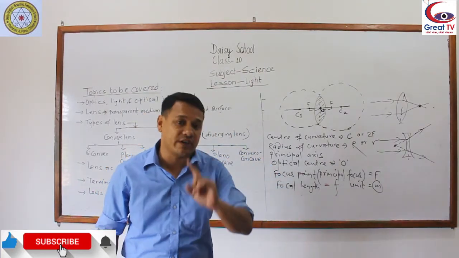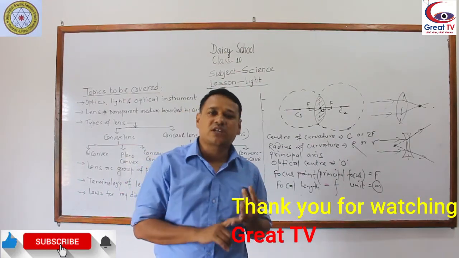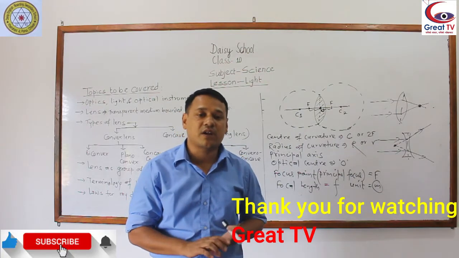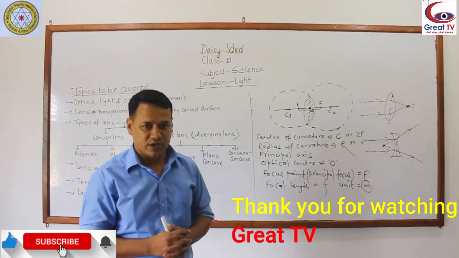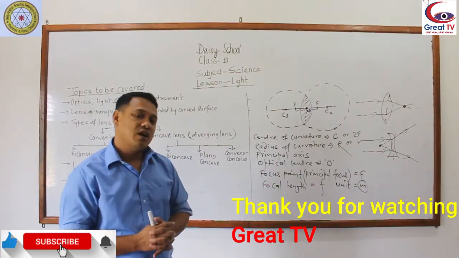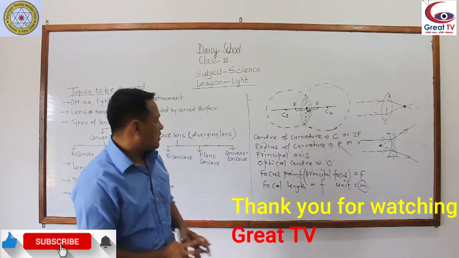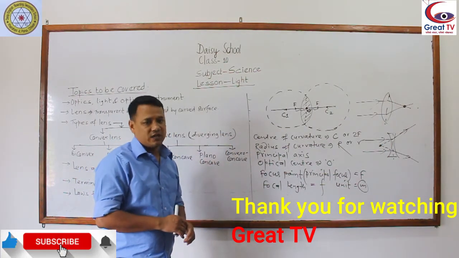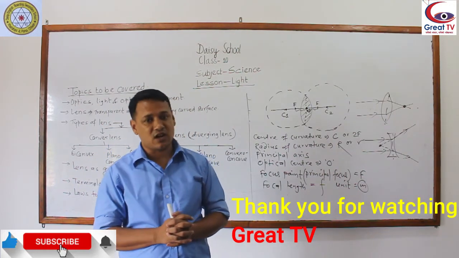Don't forget, for ray diagram everybody must have a protractor, pencil, scale, compass, and eraser. Ray diagram is very important for your exam. We will discuss it in the next video. First of all, you have to remember these terms. Prepare this, and in the next video we will draw the ray diagram of convex lens and concave lens.